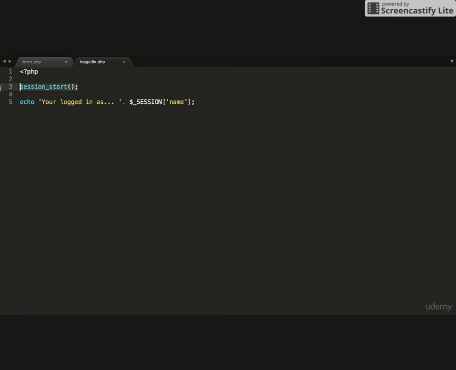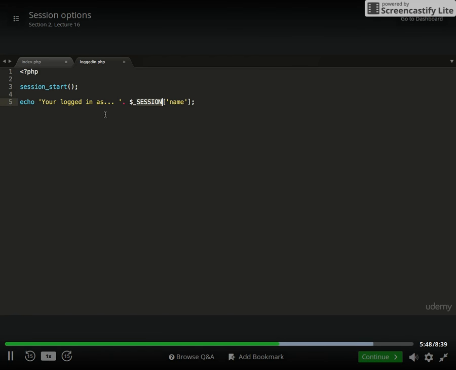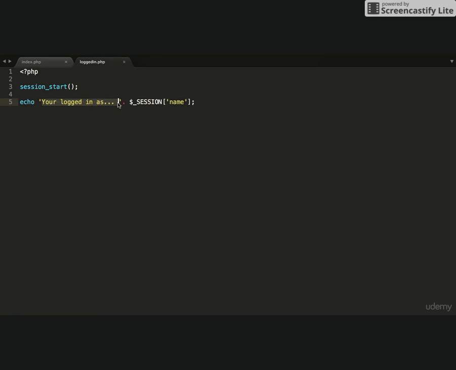So we start the session, it populates the session global, and all I'm doing is echoing out a string, you are logged in as, and then I'm pulling out that variable called name. So sessions are very powerful. They allow you to store variables on the server or any type of data that you would like, and then you can share that data with your pages.